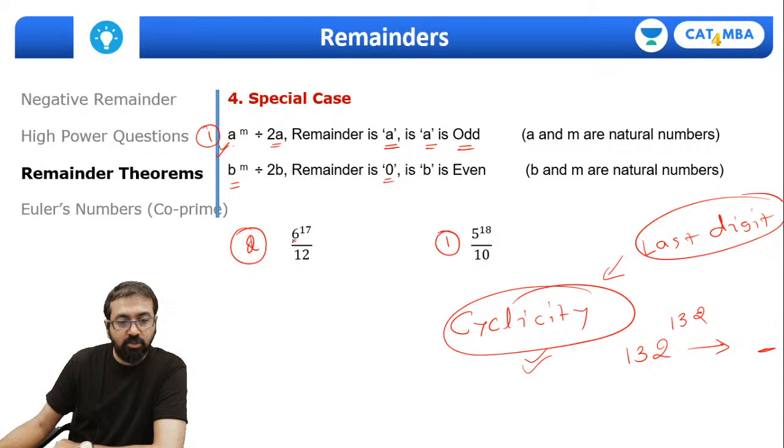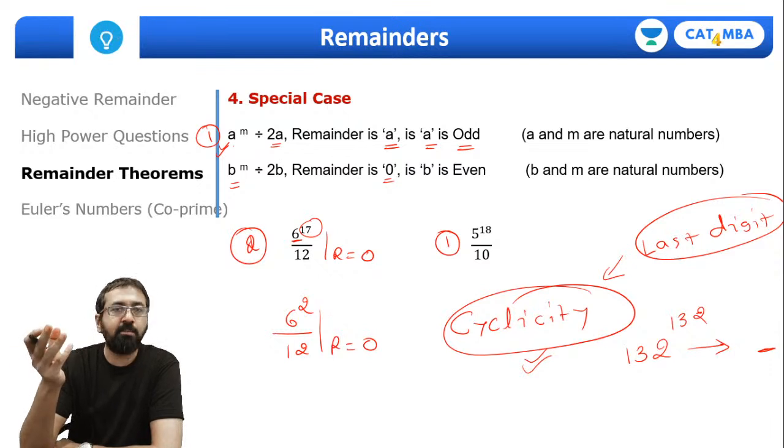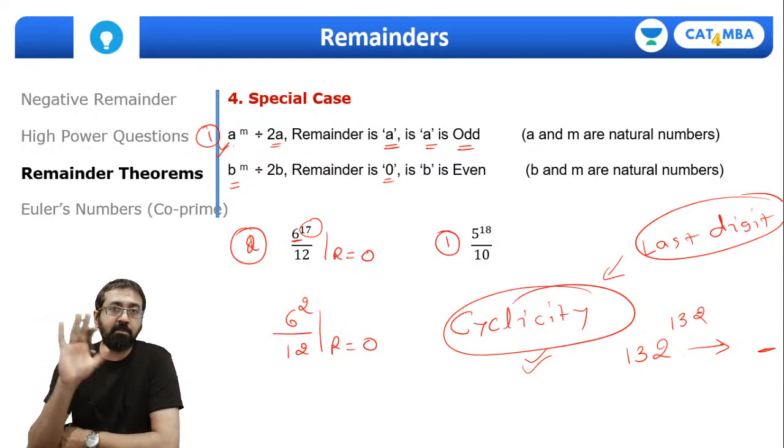So this number 6 is an even number, so 6 raised to 17 divided by 12. Now this power can be anything, any power except 1. So this is going to be completely divisible and remainder will be 0. The simple reason is, if you take 6 square, it is 36. Can I say 36 is completely divisible by 12? So remainder is going to be 0. Now if you take any higher power of 6, it's going to leave the same 0 remainder, right? It will be completely divisible.